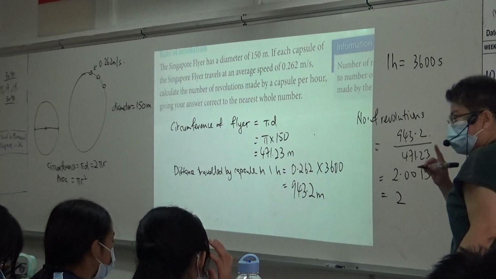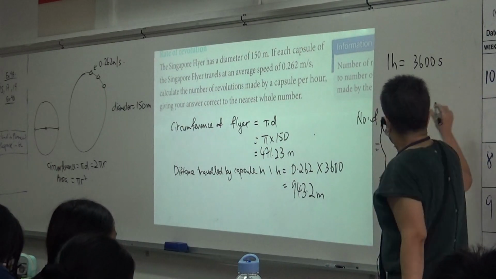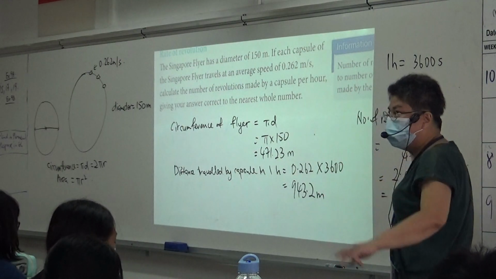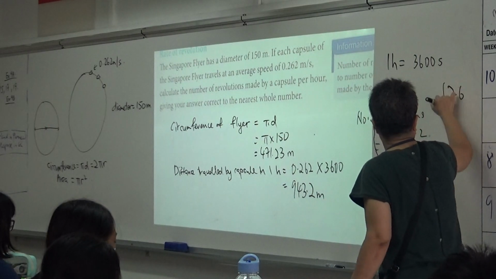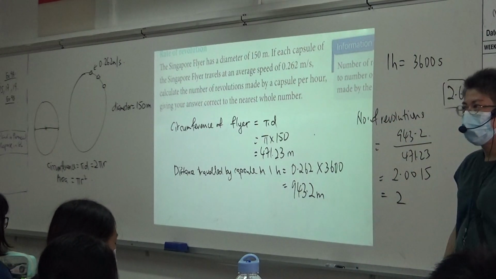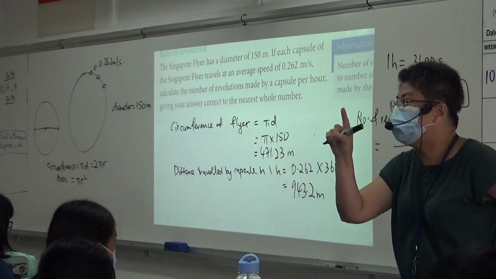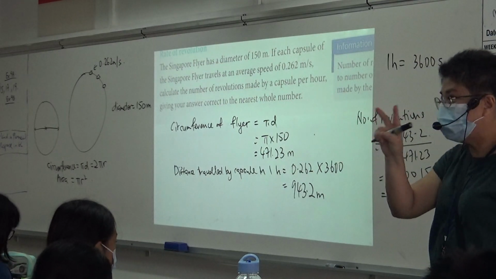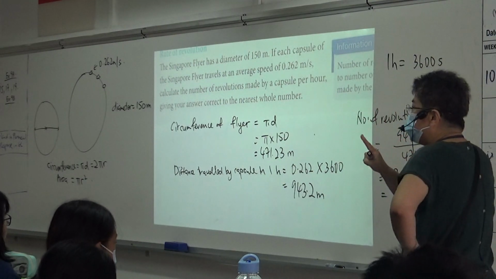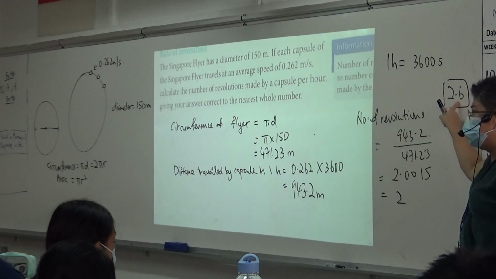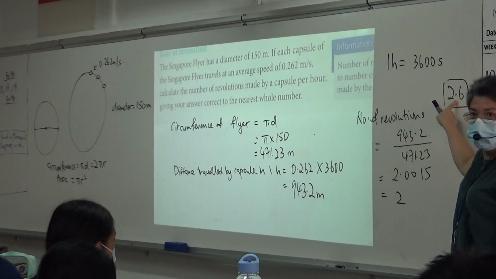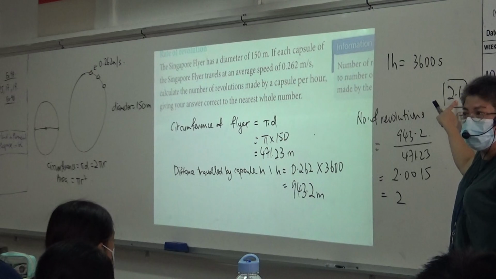Now, then I want to ask a question. What if my answer is not 2 and it's 2.6? How many revolutions? It's still 2, no? Why? Because the third round still hasn't completed. You understand? And my question will say complete revolutions.